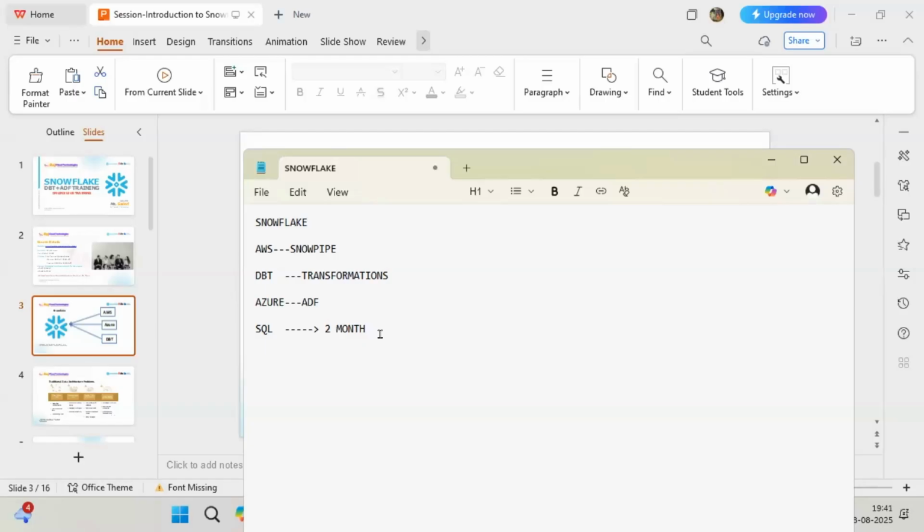So first, leave that question. I'm not from this background. When I was learning, I also did not belong to Snowflake, right? Everyone is in the same position, zero. Everyone has to start from zero. You just have to take the interest. After this demo, if you connect with my team, the admin team will provide some sample 4 or 5 previous class recordings also. You can go through them as much as possible.